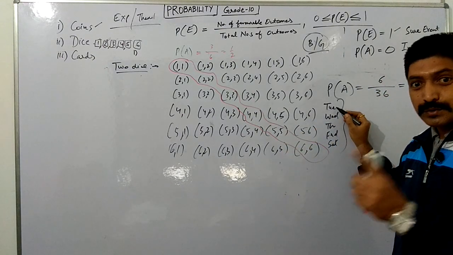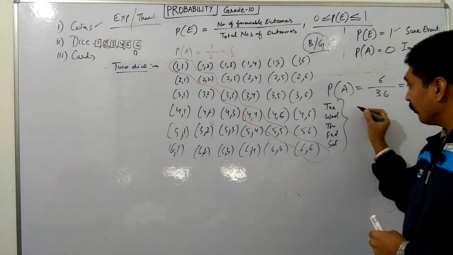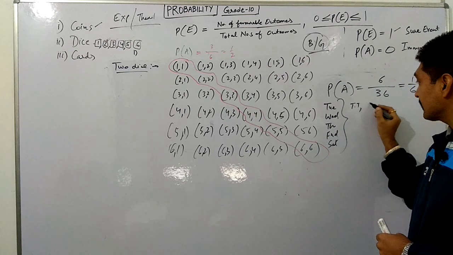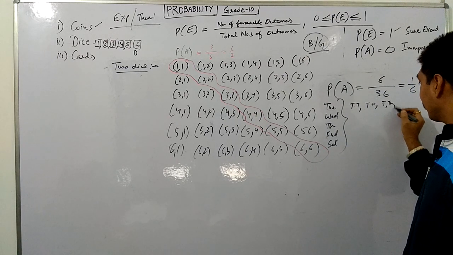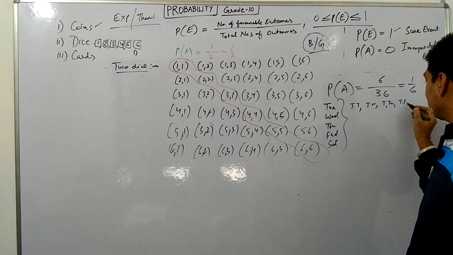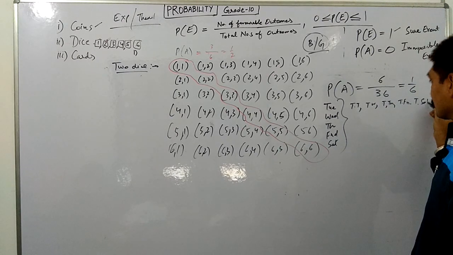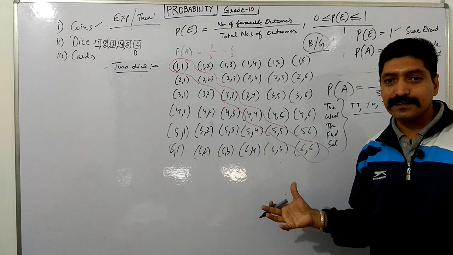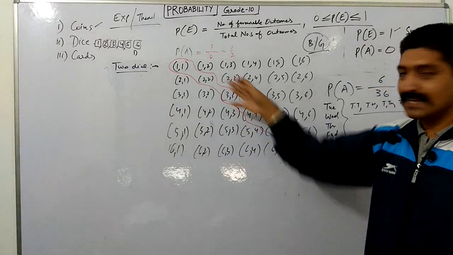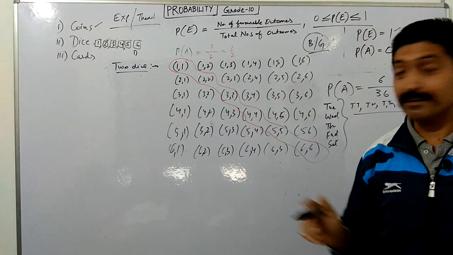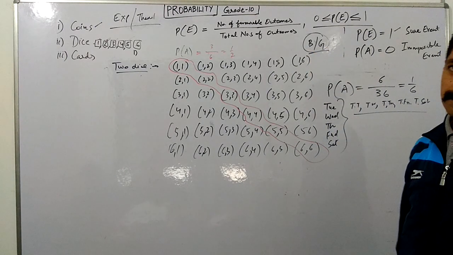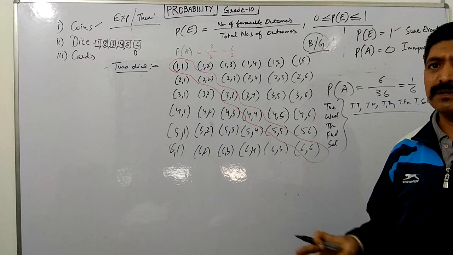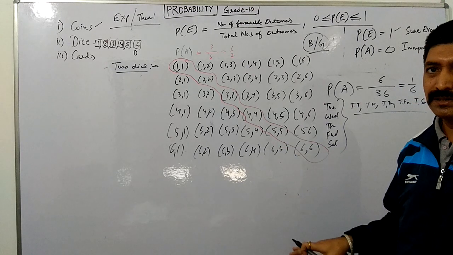Both can go on Tuesday; first is Tuesday, second Tuesday, then Tuesday, Wednesday, then Tuesday, Thursday, then Tuesday, Friday, and last is Tuesday, Saturday. So you got an idea how to solve it, whatever is asked, like the same day. It is a very important example, your optional exercise first question. There are many questions, very simple, but you should know the concept, right?